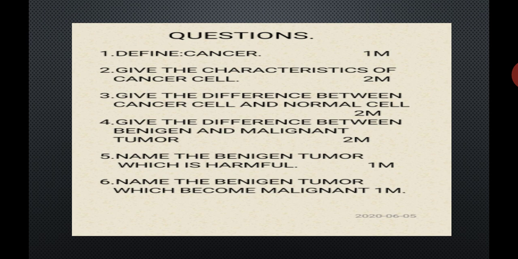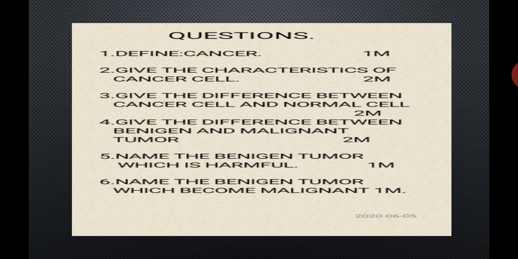Number 3, give the difference between the cancer cell and the normal cell. Again a 2 marks question, 4 points are required. Question number 4, give the difference between the benign tumor and the malignant tumor. Again a 2 marks question. Fifth one, name the benign tumor which is harmful. It will be asked as a 1 mark question, and the answer is nothing but brain tumor.